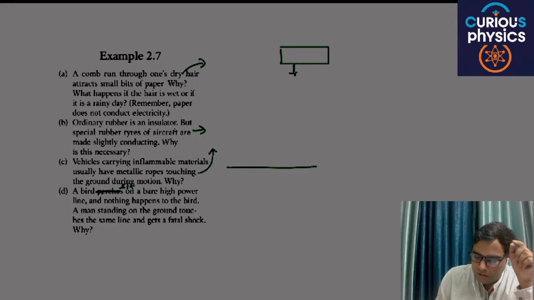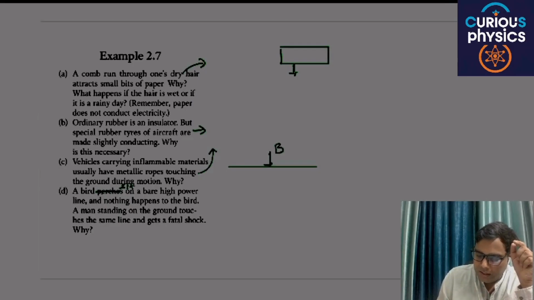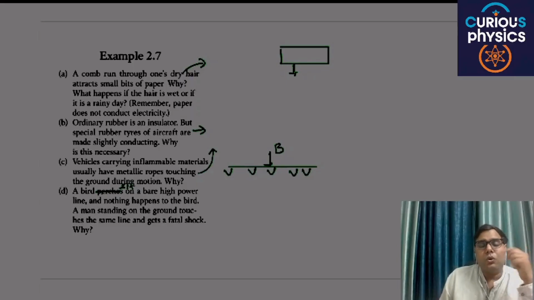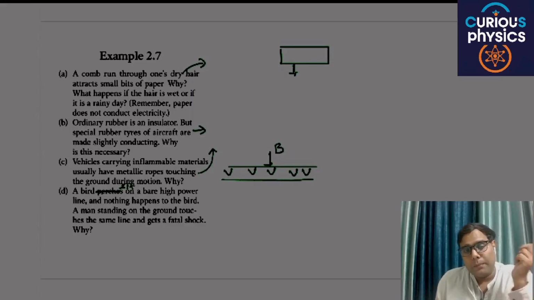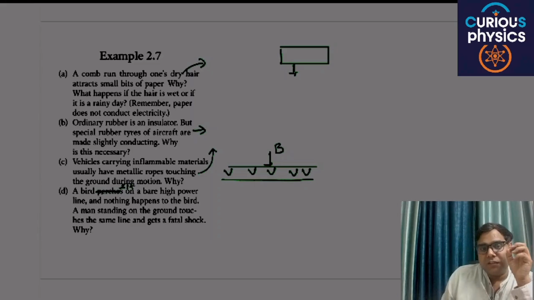The bird sits here at the same potential V, so there will be no electric field, because the field goes from high potential to low potential, and if the potential is the same, the electric field will be zero.